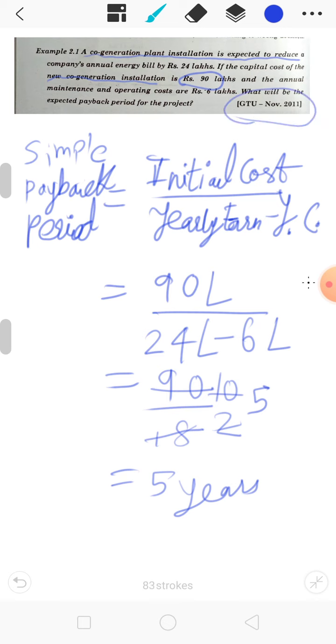Now we'll see another example, of discounted payback period. What is the difference between simple payback period and discounted payback period? In the case of discounted payback period, the present value of the future cash flow is calculated. That is, the present value of money is always higher than the future value of that same amount. So the present value of future cash flow is calculated, and based on that the payback period is calculated.